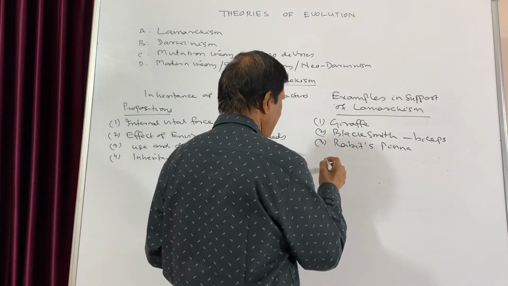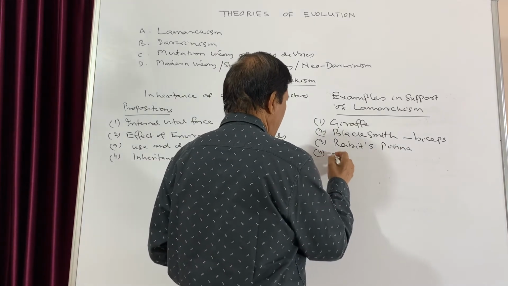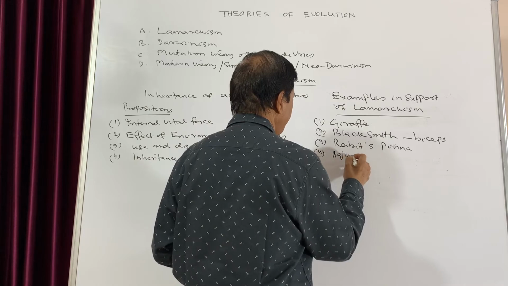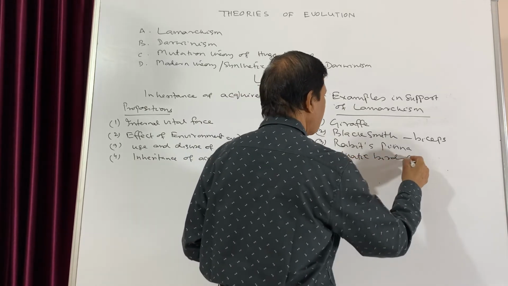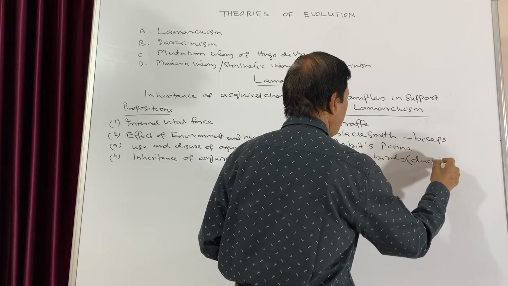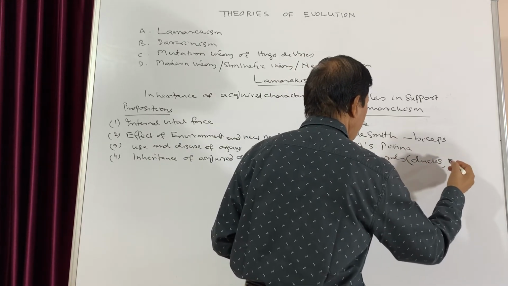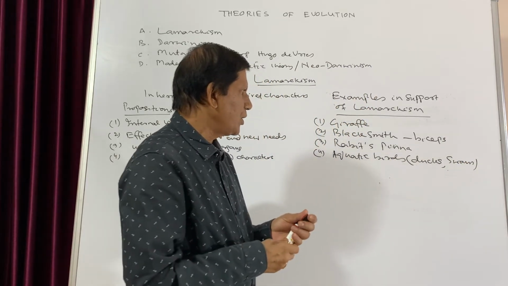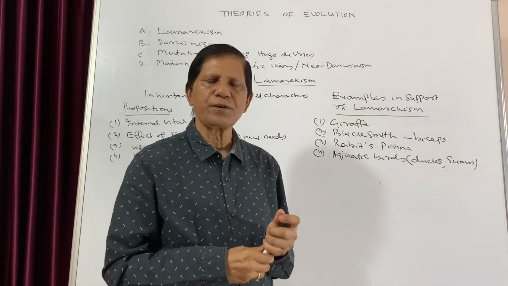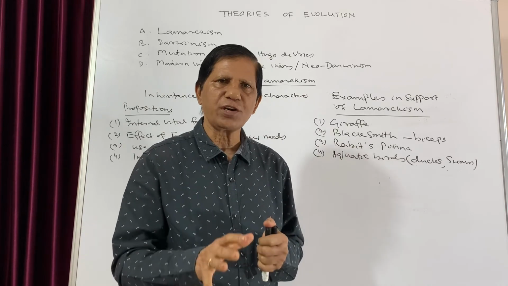Then the fourth example is that of the aquatic birds. Particularly you can take the example of ducks or swans. So the ducks and swans were terrestrial.